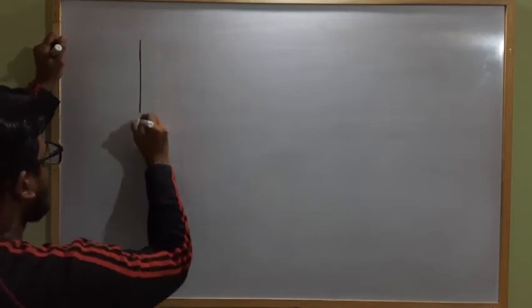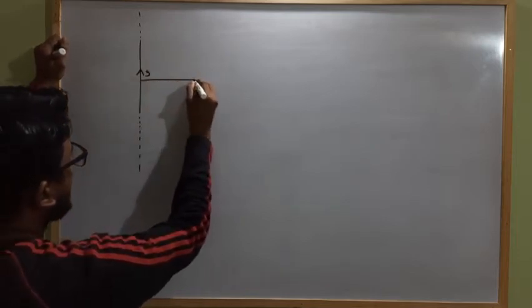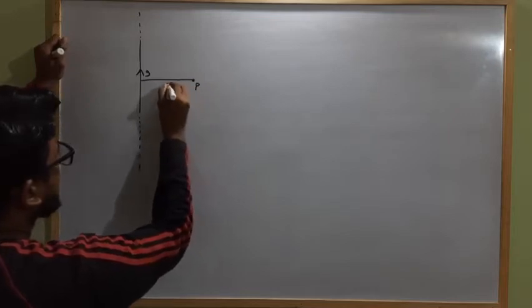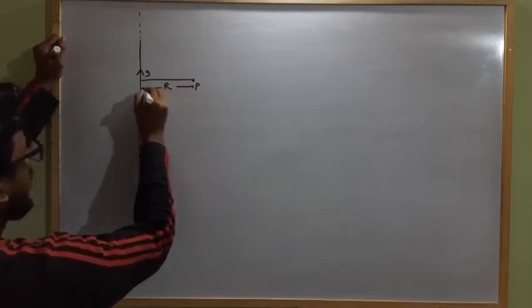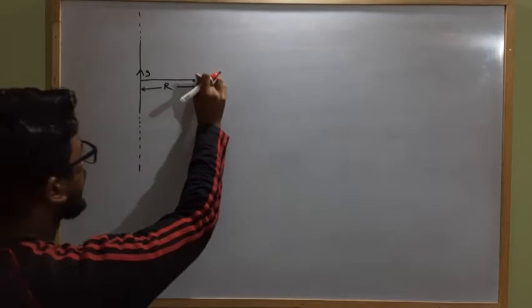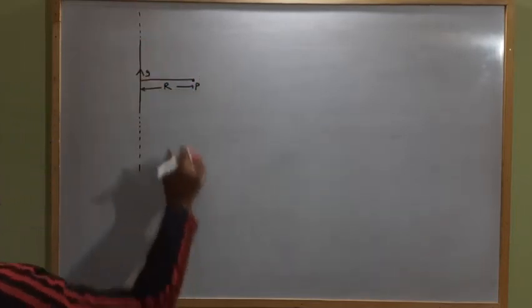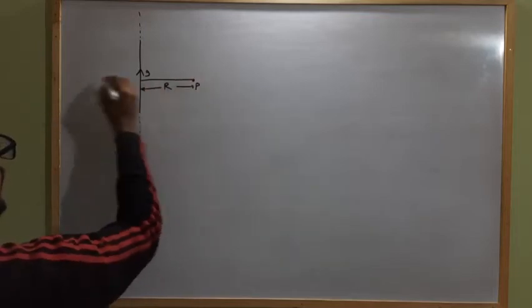Okay. So if there is an infinite straight current carrying conductor which carries current I, and we have to find out the magnetic field strength at this point P, which is at a distance r from this infinite long straight current carrying conductor, then according to Ampere's circuital law, to calculate the magnetic field strength due to this conductor at point P, we have to imagine an Amperian loop about this point.